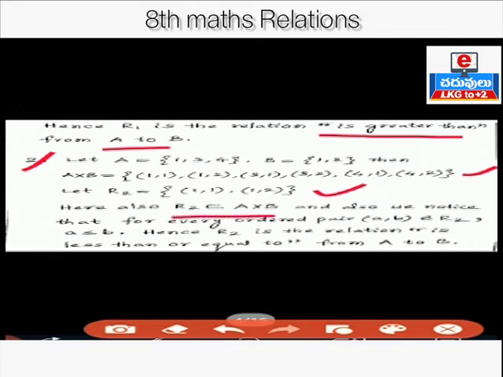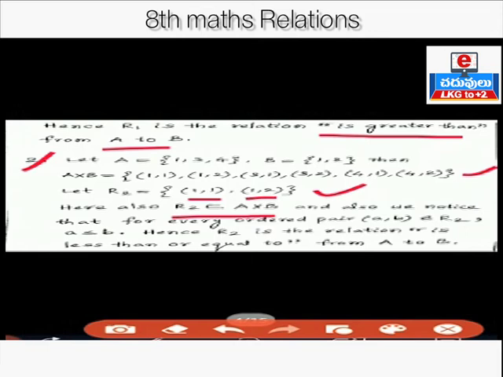And if you observe the ordered pairs in relation R2, in the first ordered pair, the first coordinate is equal to the second coordinate. In the second ordered pair, the first coordinate is less than the second coordinate.